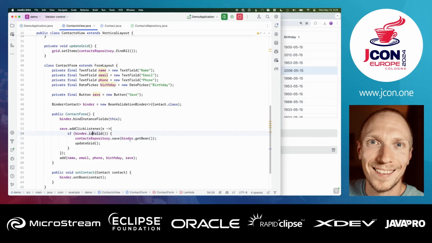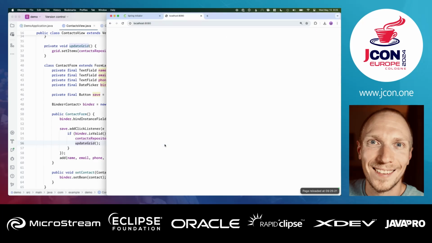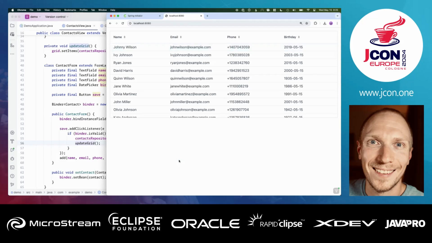So we check if things are valid. If yes, save. And then we call this update grid. So let's go ahead and hope everything went well. So if we start with John here, let's change his name to Johnny. Click save. And sure enough, Johnny's name is now updated here. If we refresh, it remains updated because we saved it to the database, and that's where it is.